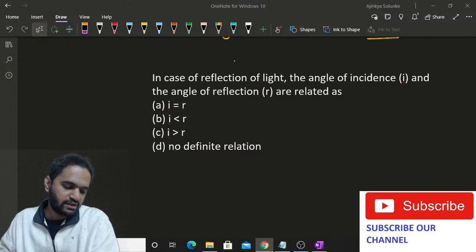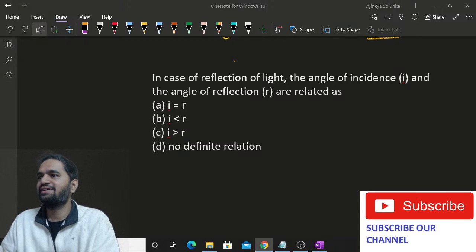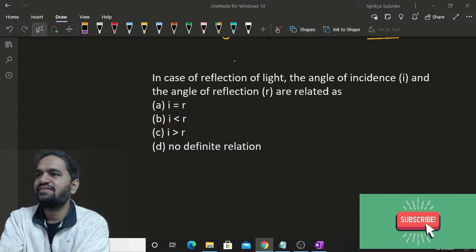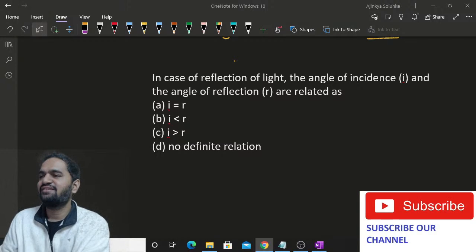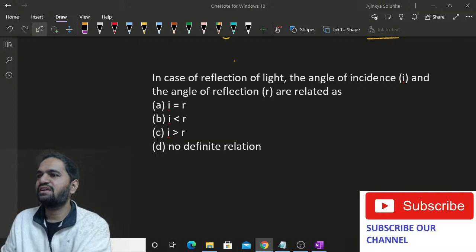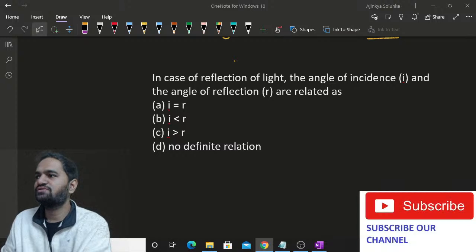Okay. Answer is I is equal to R. Yes, exactly. Correct. Law of reflection. Law of reflection. So true.